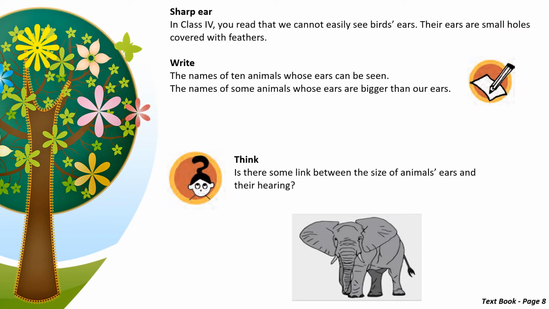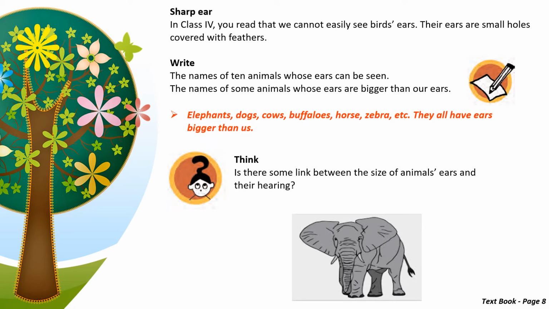In class 4, you read that we cannot easily see birds' ears, and that is because their ears are small holes that are covered with feathers. Now, let's see if we can answer these questions. We have to write names of 10 animals whose ears we can see, and names of some animals whose ears are bigger than ours.